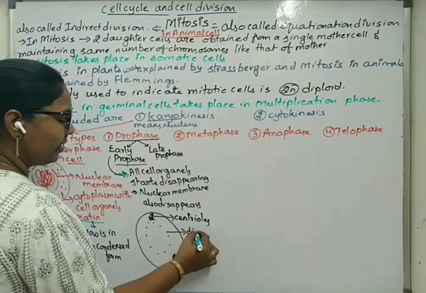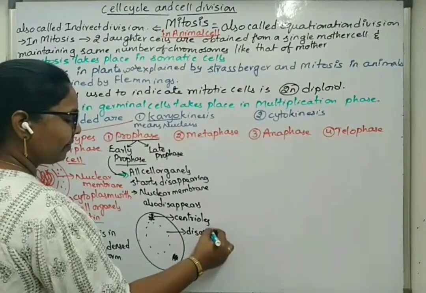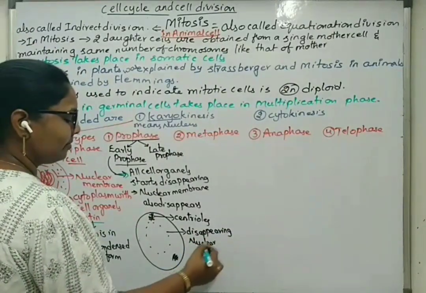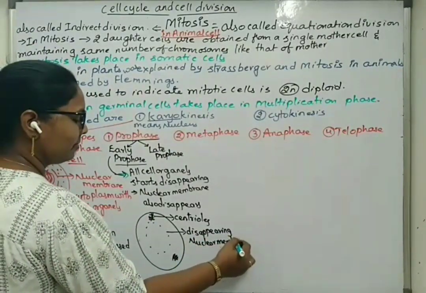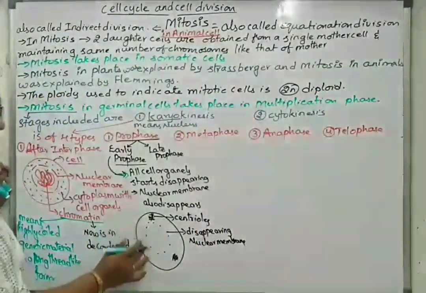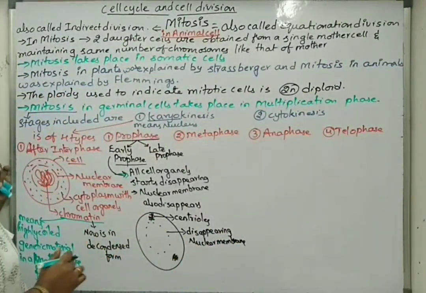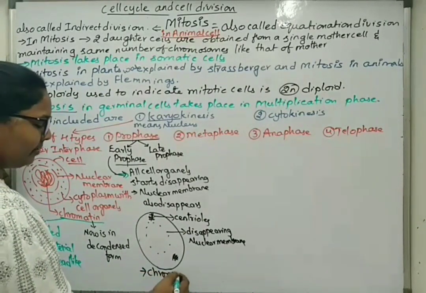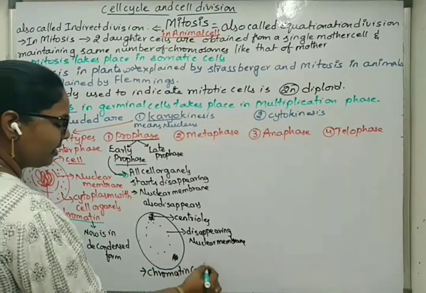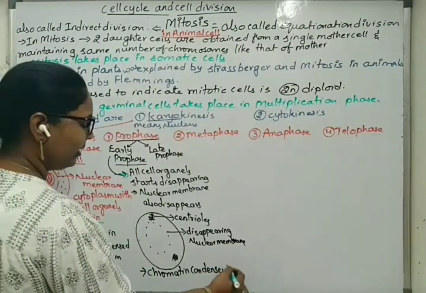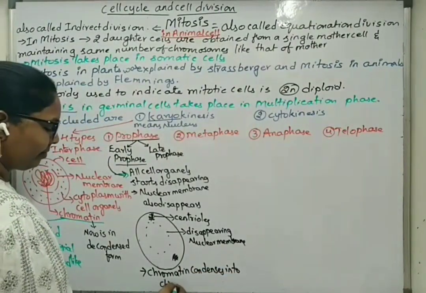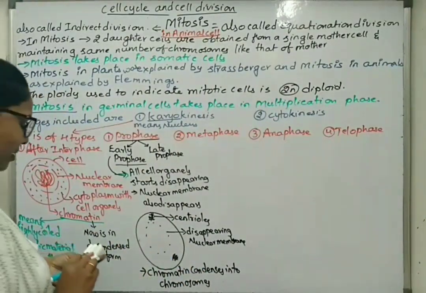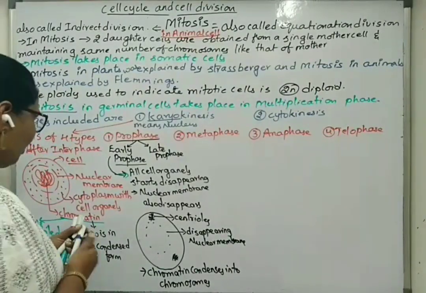This is the disappearing nuclear membrane, and even the cell organelles have disappeared. Now here chromatin condenses into chromosomes. So by early prophase, chromosomes are formed.